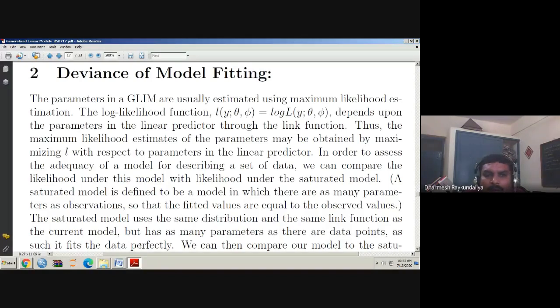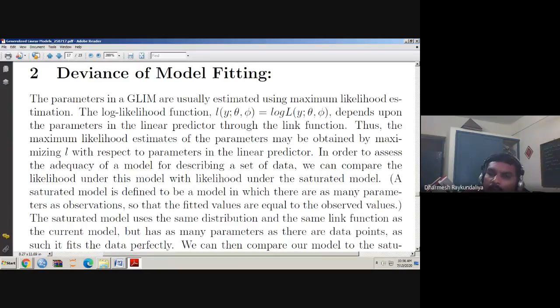The parameters in generalized linear models are usually estimated using maximum likelihood estimation. The log likelihood function, which we denote by L(y; theta, phi), that is the log of the density of Y given theta and phi, depends upon the parameters of the linear predictor through the link function.